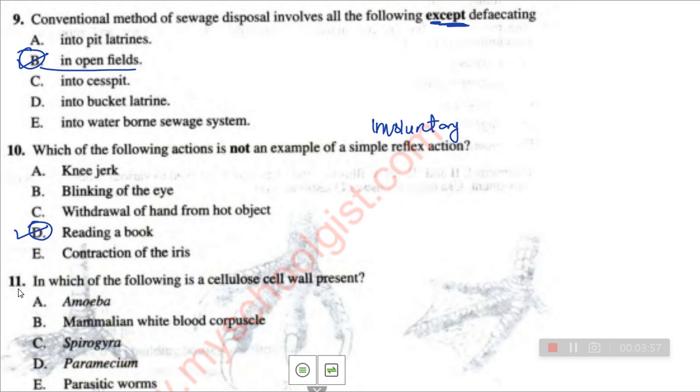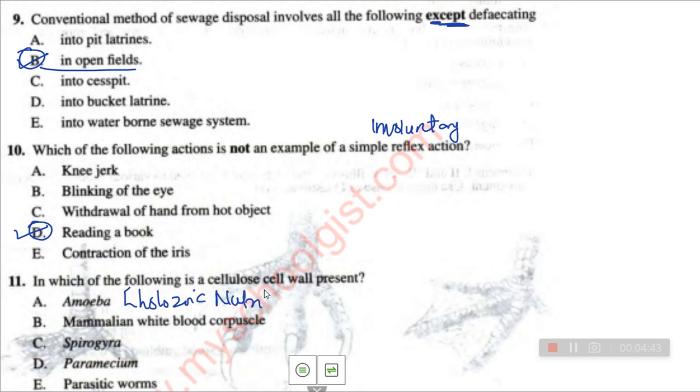Now, question number 11. In which of the following is a cellulose cell wall present? When you're talking of cellulose cell wall, which is it, plant cell or animal cell, that has cellulose cell wall? That is plant cells. So one of the characteristics of plant cells is that they have cellulose cell wall. While animal cells are deficient of cellulose cell wall, but they have cell membrane. Now, when we are talking of organisms that have cellulose cell wall, mostly they are organisms that carry out photosynthesis. And if you look at this, amoeba doesn't carry out photosynthesis. It is heterotrophic in nature. To be precise, it is holozoic. It exhibits holozoic nutrition.